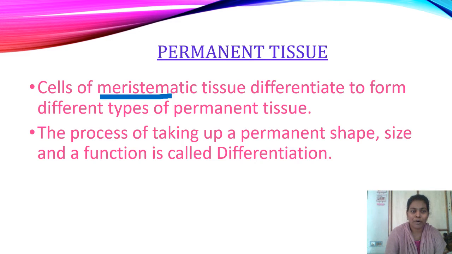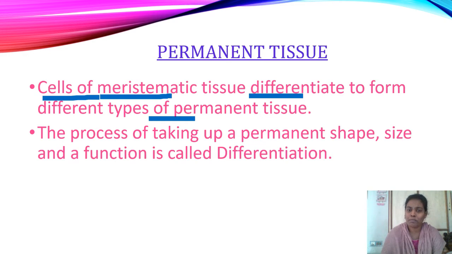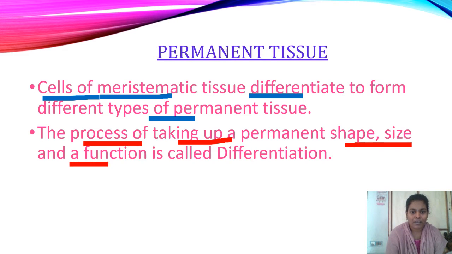Look at the point here. Cells of meristematic tissue differentiate to form different types of permanent tissue. Meristematic tissue only differentiates into permanent tissue. Then you might have a doubt: what is meant by differentiation? Look at the second point here. The process of taking up a permanent shape, size and function is called differentiation.